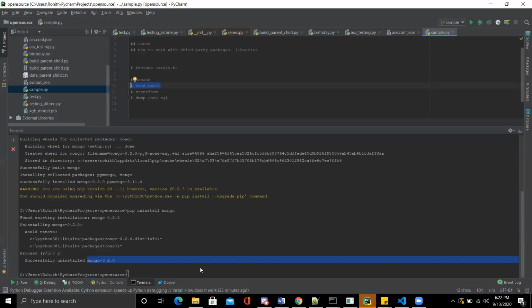Okay, okay. So this is how we work with third-party libraries. So there are plenty of third-party libraries to achieve different kinds of tasks for you. There is also a library which will help you to talk to your hardware system directly. You can also talk to any kind of Wi-Fi router directly using those libraries. I mean, there are many things like that. So you can either build by understanding how things work in the hardware world, or you can use some kind of external library which is actually doing the task for you.